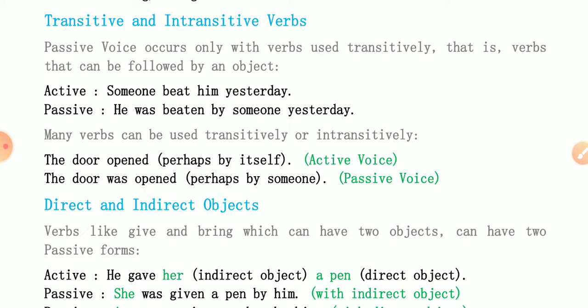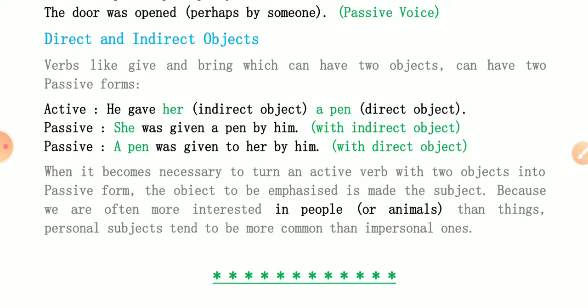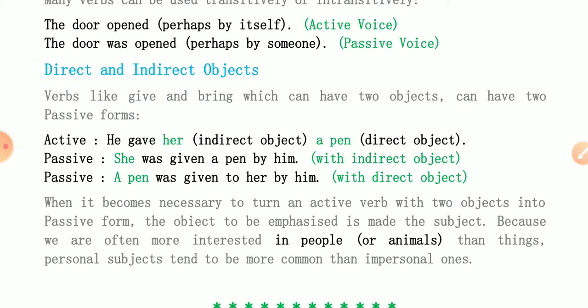Ahead we'll study this thing also. Many verbs can be used transitively or intransitively. The door opened, that is active voice, but the door was opened is actually passive voice. Now direct and indirect object. In passive voice you must know what is direct and indirect object. It is very important to know.